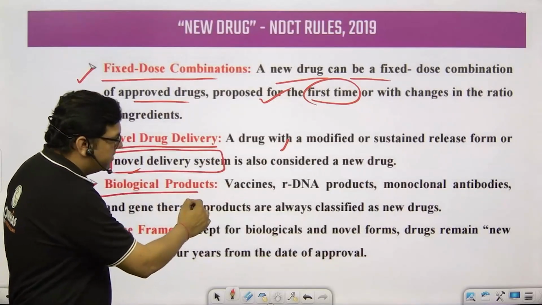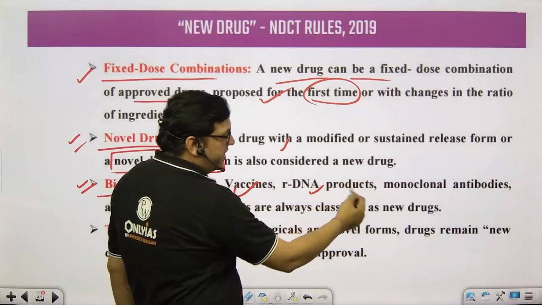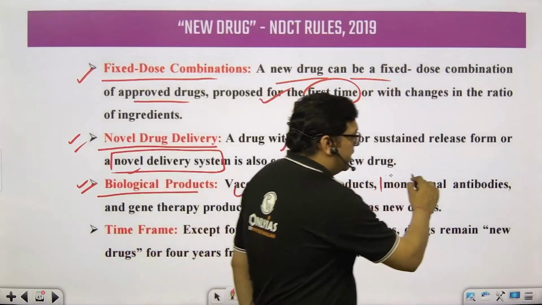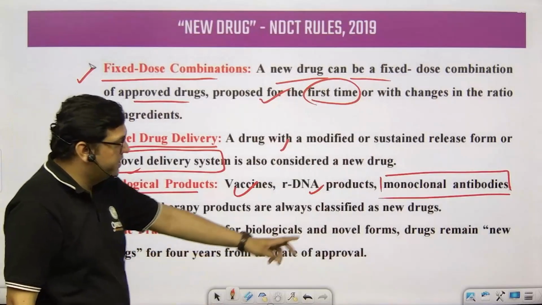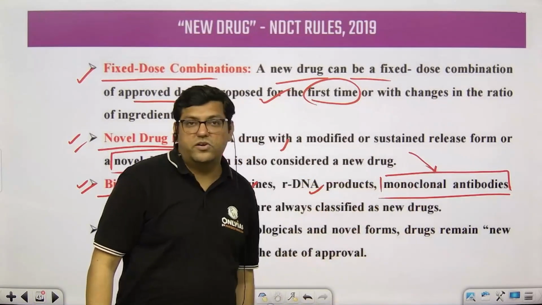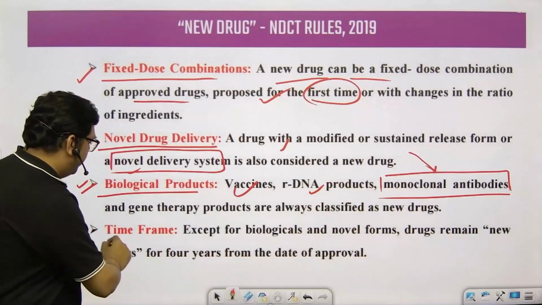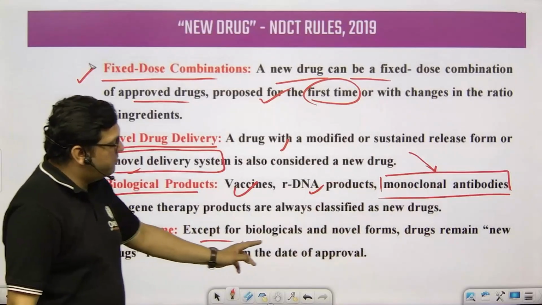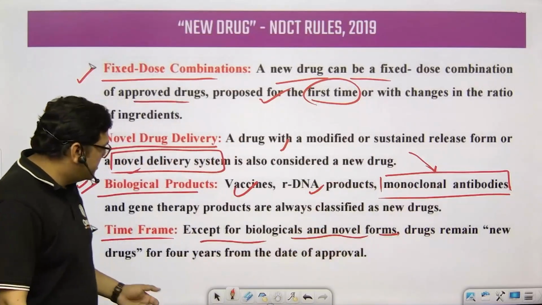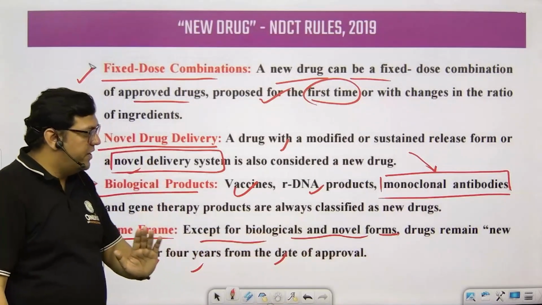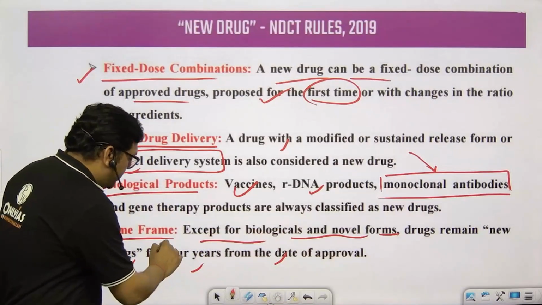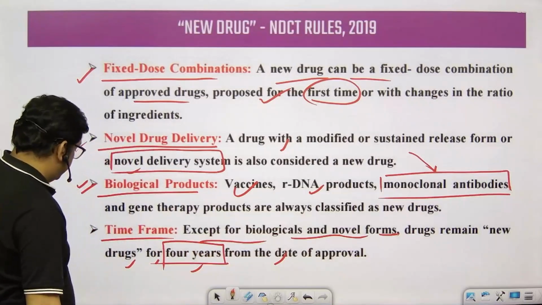Then biological products, a vaccine, a recombinant DNA product, even monoclonal antibodies, can also be classified as new drugs. I'll teach you about monoclonal antibodies in 5 minutes. Wait a minute. Time frame: except for biologicals and novel forms, drugs remain new drugs for 4 years from the date of approval. We cannot increase it further. It has to be only 4 years.